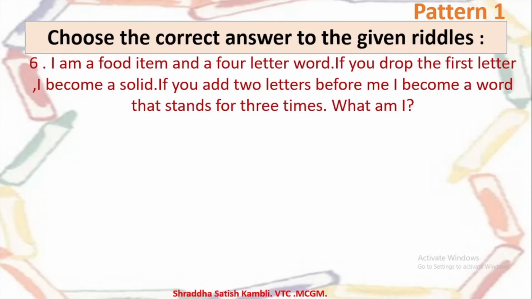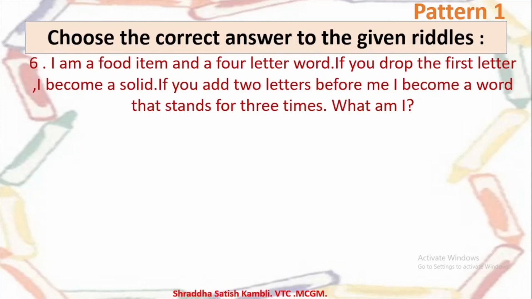I am a food item. So food item means I am something which is edible. I can be eaten. If you drop the first letter, I become a solid. If you add 2 letters before me, I become a word that stands for 3 times. What am I? So food item we know, 4-letter word we know. When you remove the first letter out of the 4 letters, then it becomes a solid. If you add 2 letters, then it becomes a word that stands for 3 times. So what am I? So see, you have to have good knowledge of words and how the words are used in case you want to understand and give answers to such riddles.